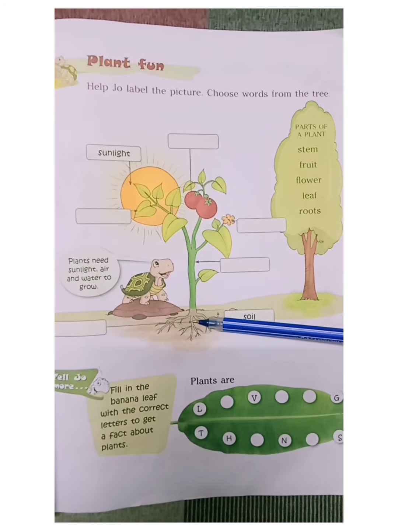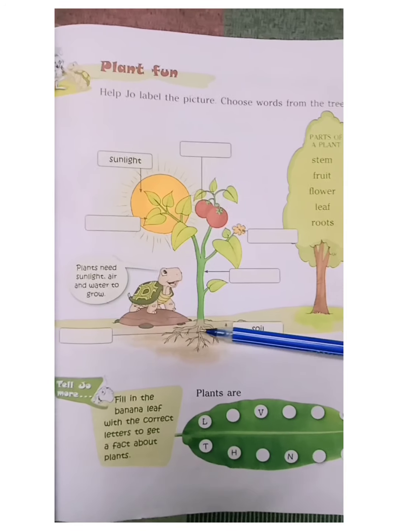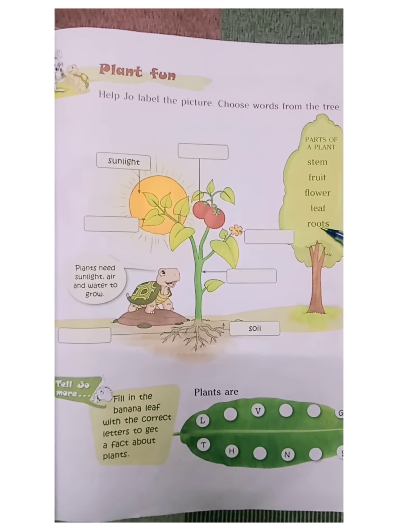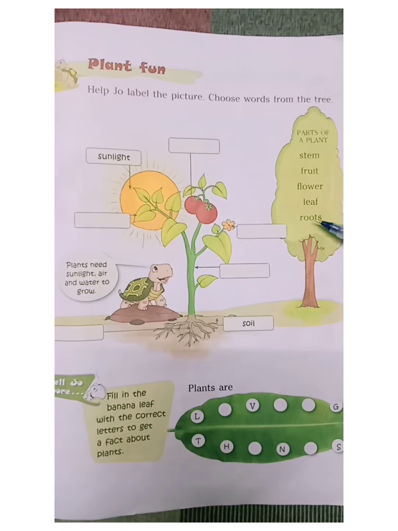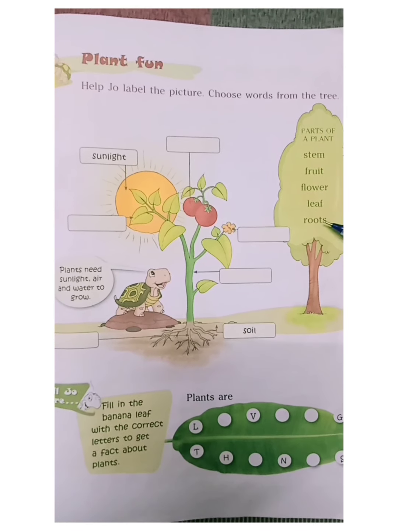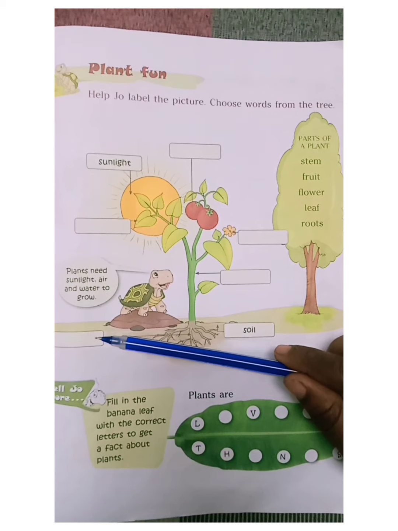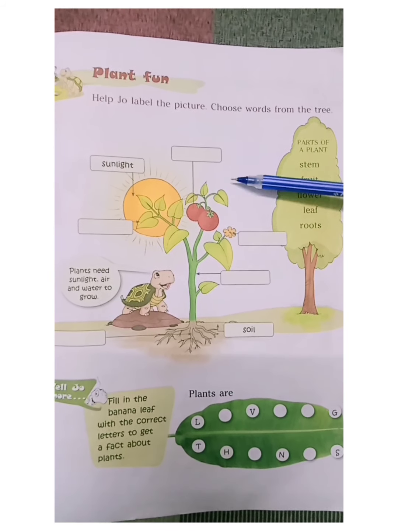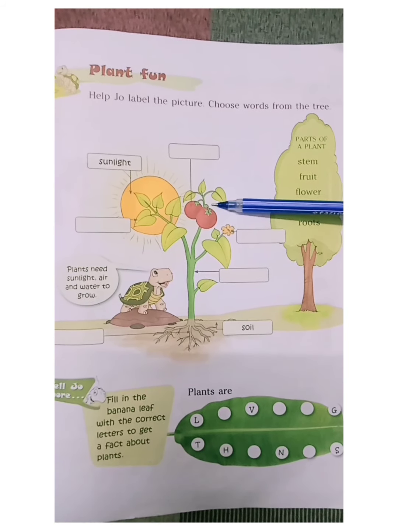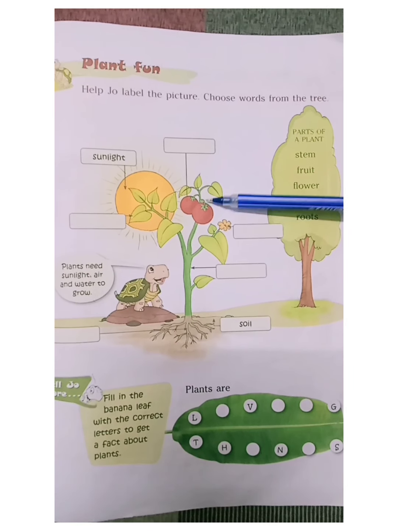Which part is this? Yes, it is roots. Look here. R-O-O-T-S, roots. So you have to write here roots. Okay. Then look here. What is this? Yes, fruits.